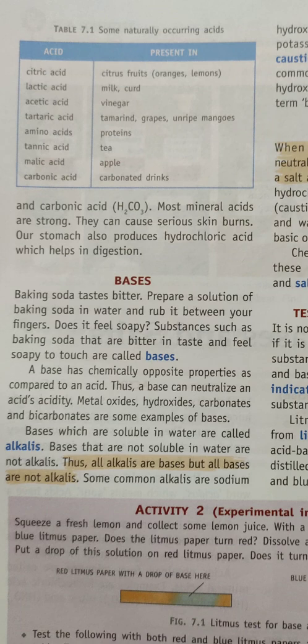They can cause serious skin burns. If they fall on our body parts, they cause skin burns. Our stomach also produces hydrochloric acid, which helps in digestion. Okay, so there are two types of acids, organic acids and mineral acids, and their examples are given.